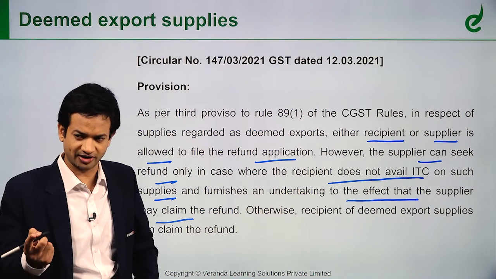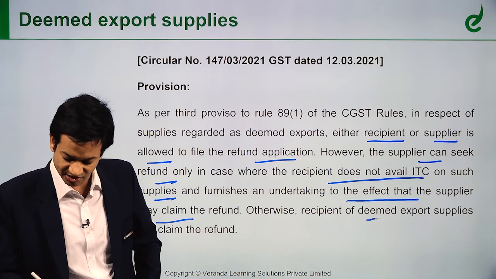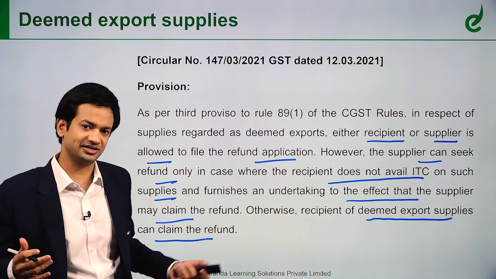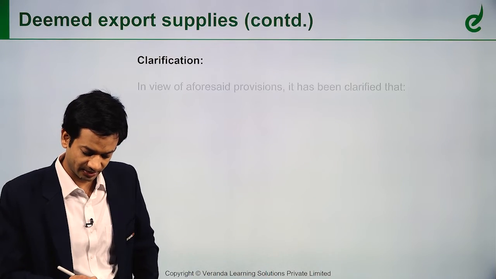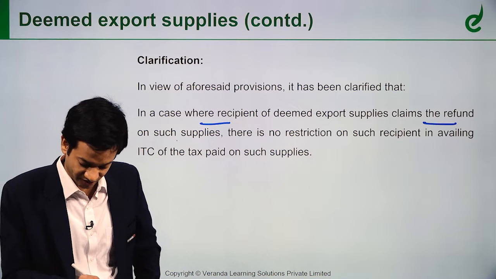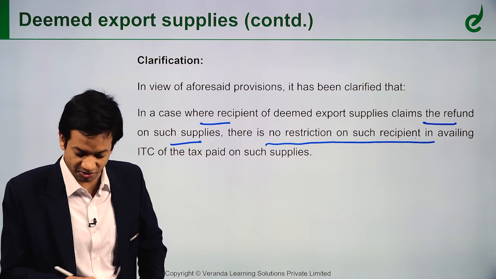And further, an undertaking to that effect is needed that the supplier may claim the refund. So we have to get this from the recipient. Otherwise, the recipient of deemed export supplies can claim the refund. But it never said the recipient can claim ITC also. That's what they are clarifying here. It has been clarified that in case the recipient of deemed export supplies claims the refund, there is no restriction on such recipient in claiming the ITC.